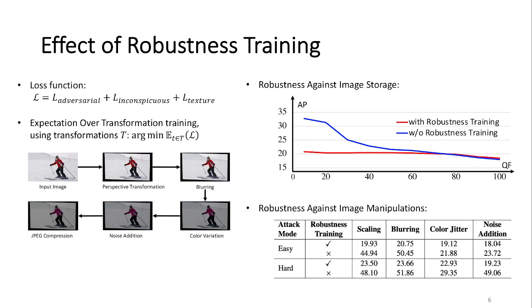You can see the result on compression in the upper graph, and classic image manipulations used as defenses in the lower table. The impact of this particular robust training is huge. It helps to reduce the sensitivity against classic transformations usually seen on social media.